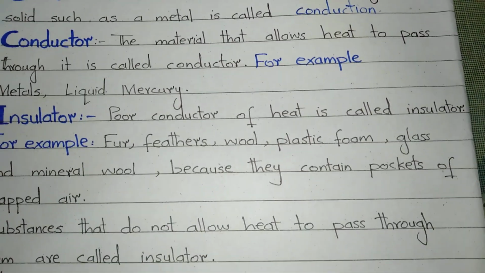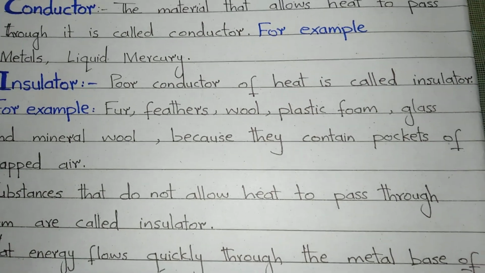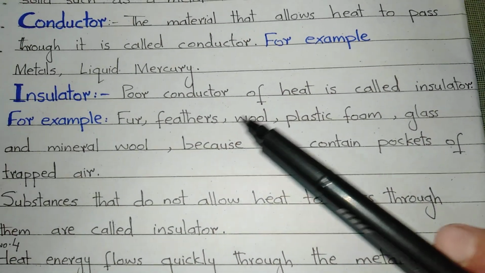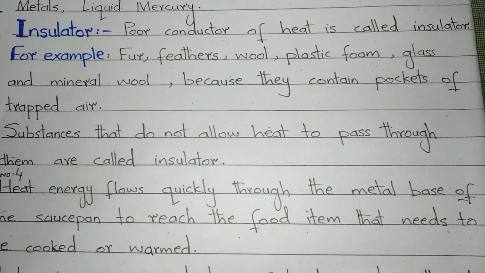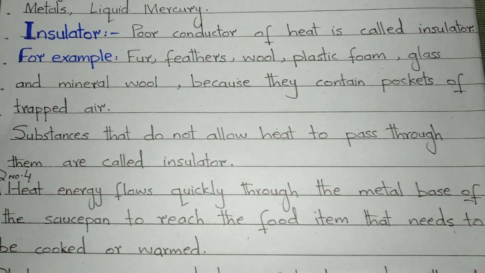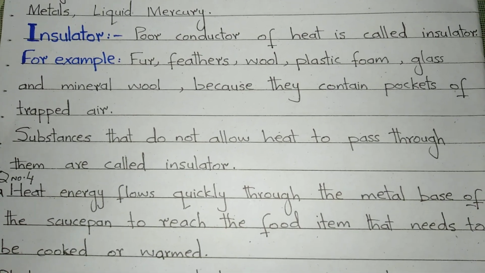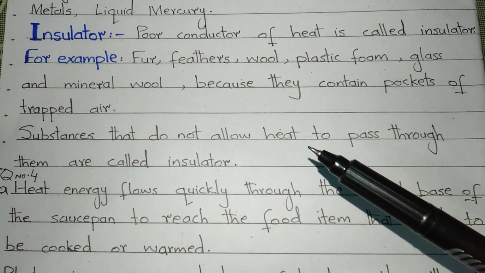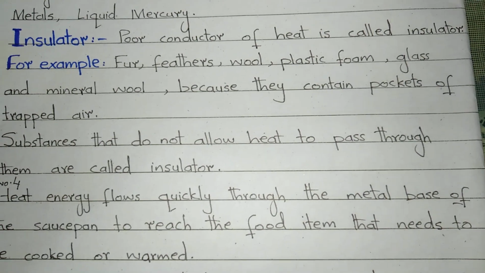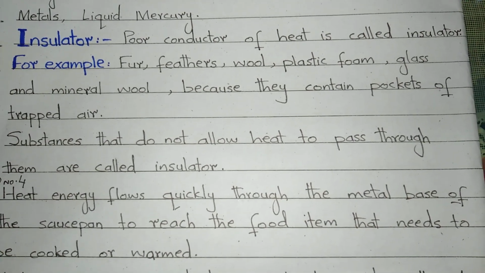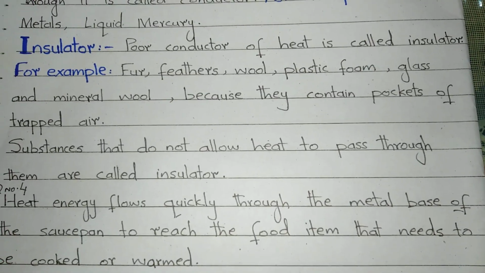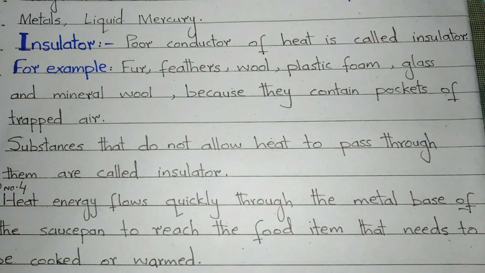Insulators are the substances that do not allow heat to pass through them. Poor conductors of heat are called insulators. Examples of insulators are non-metal solids like glass, fur, feathers, wool, plastic foam, mineral wool, and styrofoam.